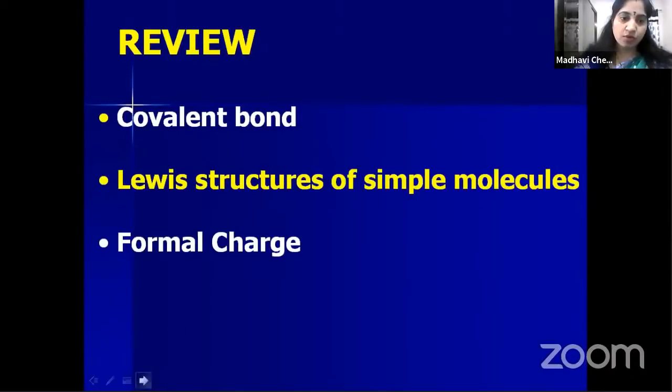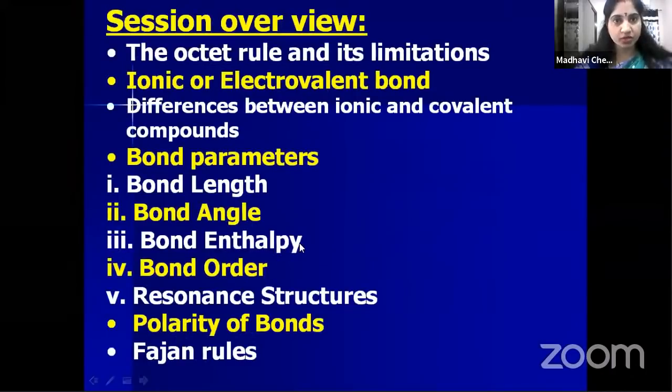Now let us see the topics that we are going to discuss in today's session. Octet rule and its limitations, ionic or electrovalent bond, differences between ionic and covalent compounds, bond parameters. In that we are going to discuss bond length, bond angle, bond enthalpy, bond order, resonance structures. These are the bond parameters we are going to discuss in today's session. Next, polarity of the bonds, and Fajans rules. These are the subtopics we are going to cover today. So let us start the session.